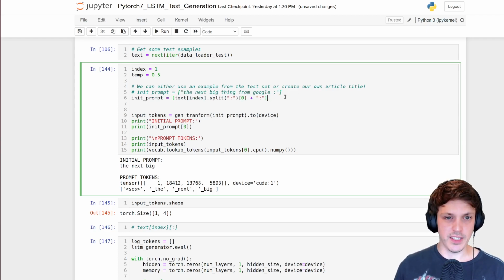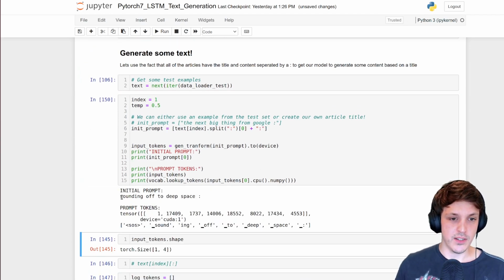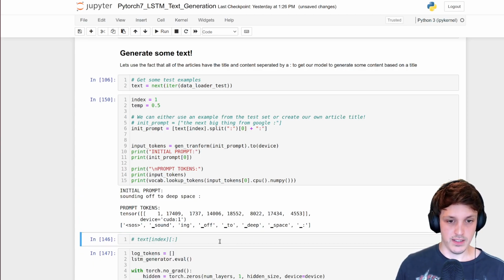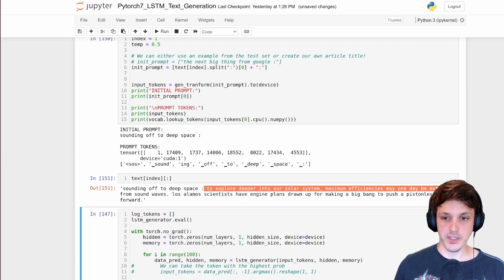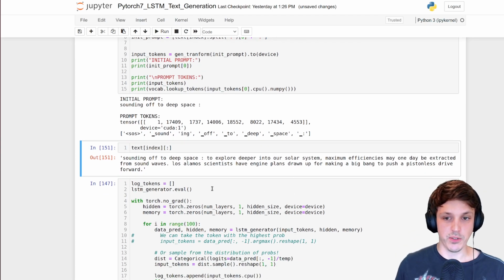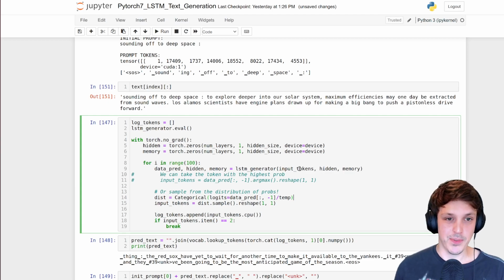So let's have a look at some actual ones from the test set. So here we go, sounding off to deep space. Let's have a look at the original article. To explore deeper and drive maximum efficiencies, there you go, from sound waves. So you can see it's like a science article, or a very short science article there. Let's see what our model does with that initial title.